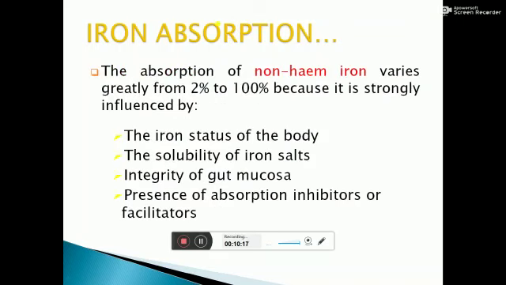Absorption of non-heme iron varies greatly from 2 to 100% because it is strongly influenced by other factors, that is iron status of the body, solubility of iron salts, integrity of gut mucosa, and presence of absorption inhibitors or facilitators in the food.